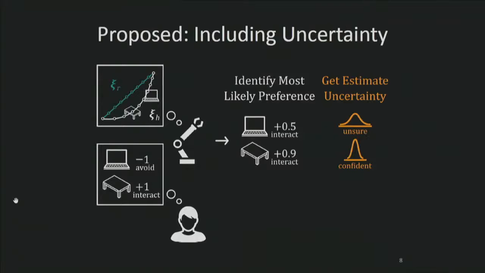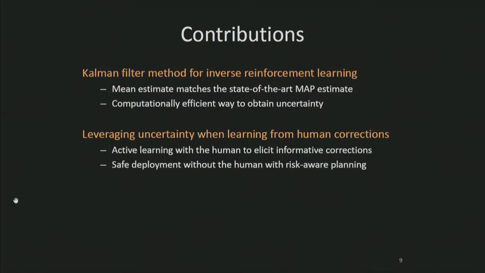So now, instead of learning to definitely interact with both the laptop and table, the robot realizes that the human has clearly corrected the table feature, but their laptop preferences remain unclear. A robot that includes uncertainty knows what it does not know and can use this information when learning from human corrections.